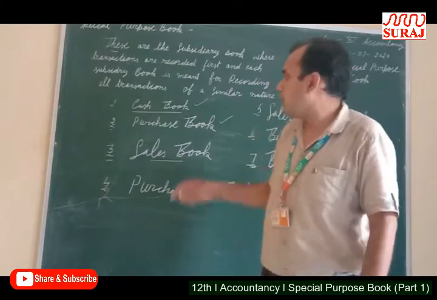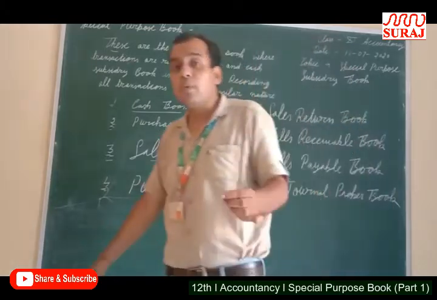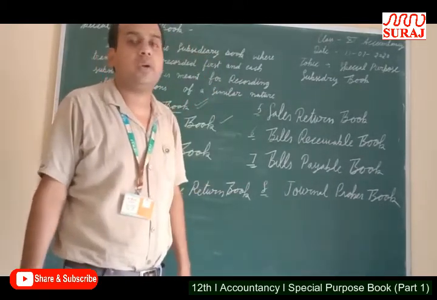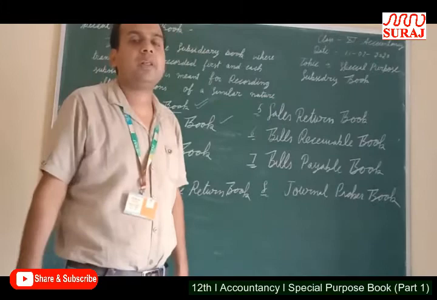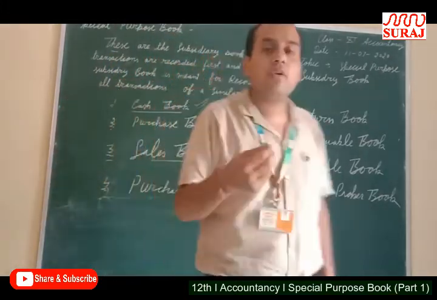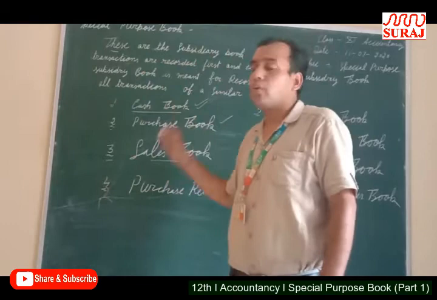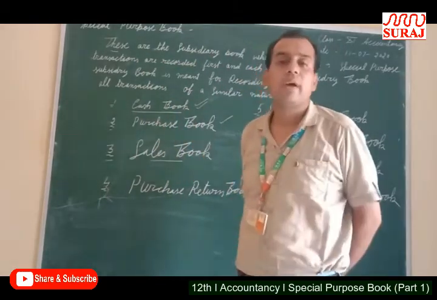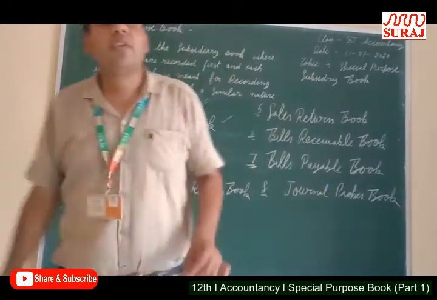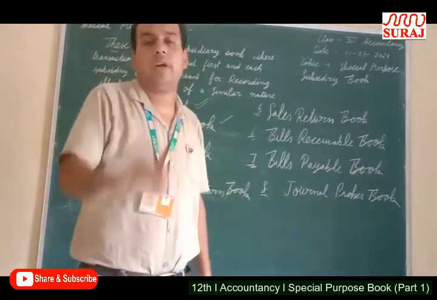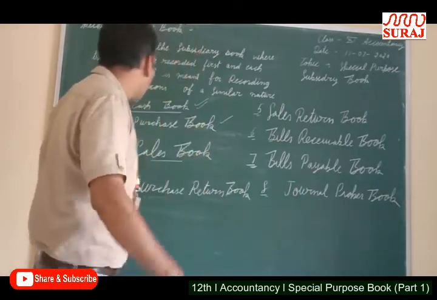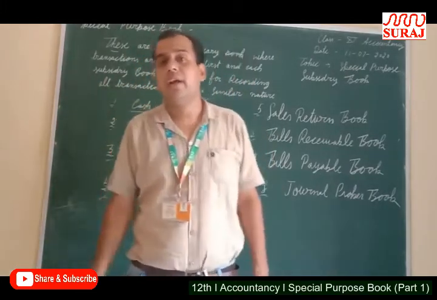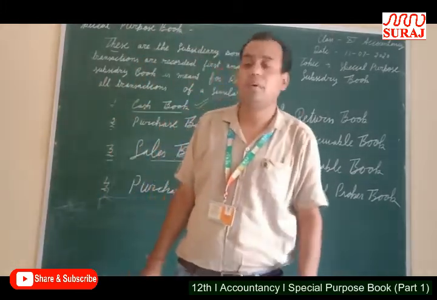Again I repeat, cash book: those books in which all cash and bank transactions are recorded is known as cash book. Means cash received and check received are included in cash book. Cash paid and payment through check are also recorded in cash book. Purchase book, those books in which credit purchase of goods is recorded. Sales book, those books in which credit sales of goods are recorded.